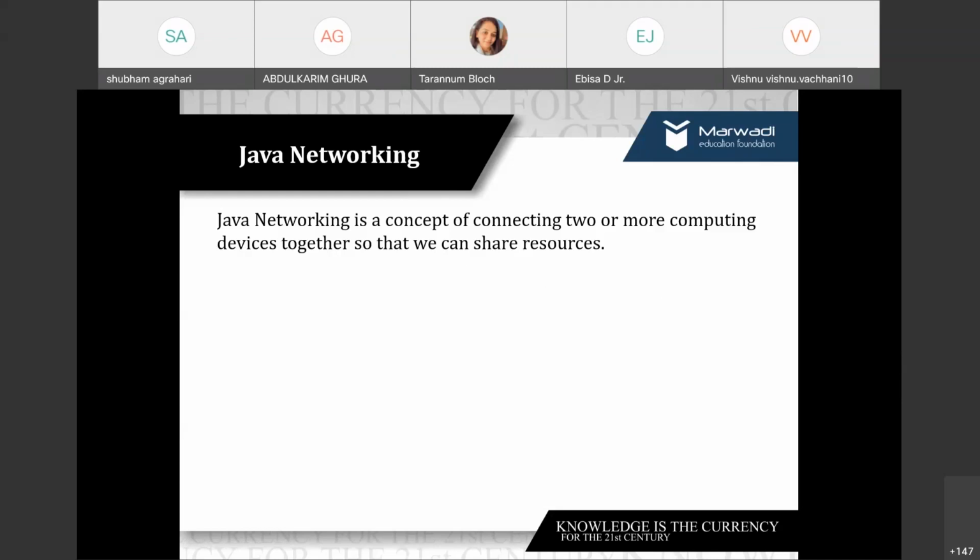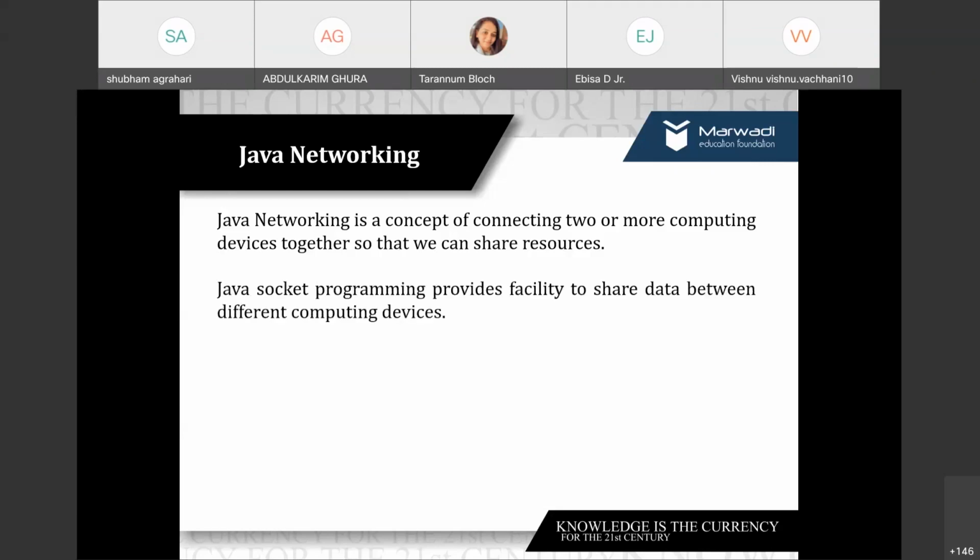And the resource can be either hardware or a piece of information. Any of these hard or soft resources can be shared, right?